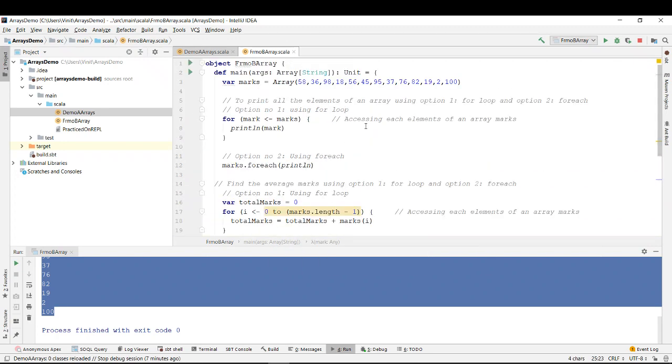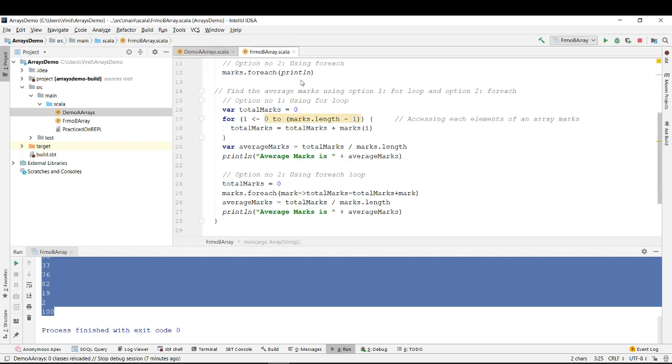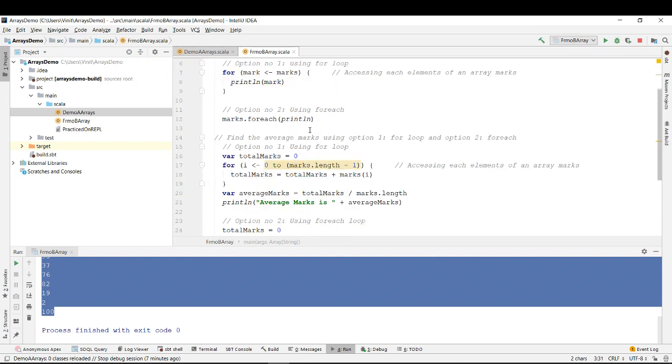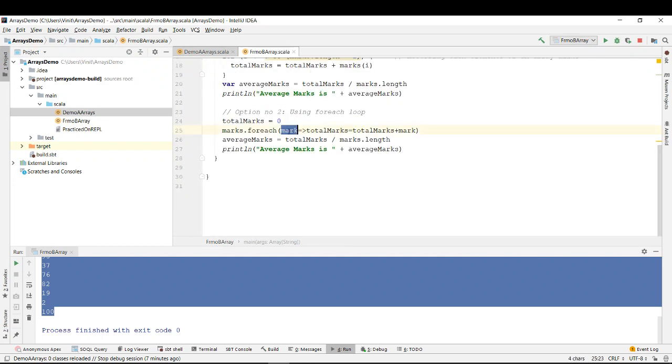So mark will first have the value 58, right? Then for the second iteration, mark will have the value 36. Then it will have the value 98. So it says that for each mark, transform it to, you can see that greater equal to an arrow, total marks is equal to total marks plus mark. So for each mark, total marks is equal to total marks plus mark, right? So it is basically adding everything over there, right? Is it clear? Any doubts in this?